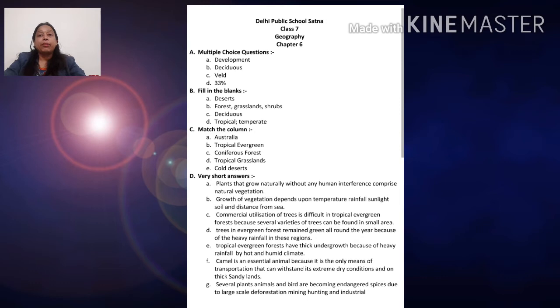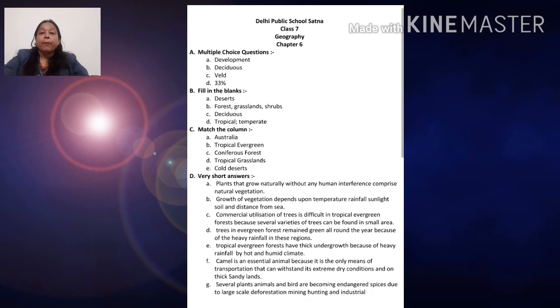Understood? Now question number 5: why do tropical evergreen forests have a thick undergrowth? Tropical evergreen forests have a thick undergrowth because of heavy rainfall accompanied by a hot and humid climate.